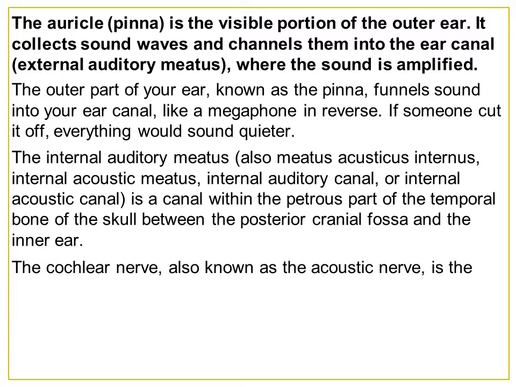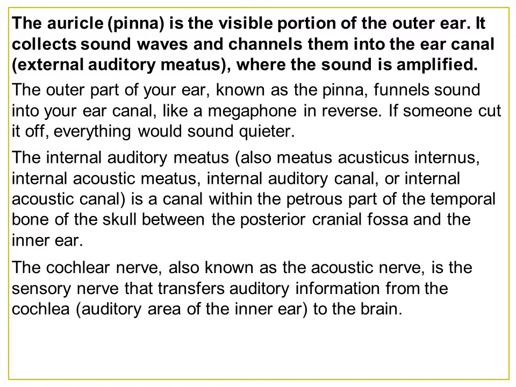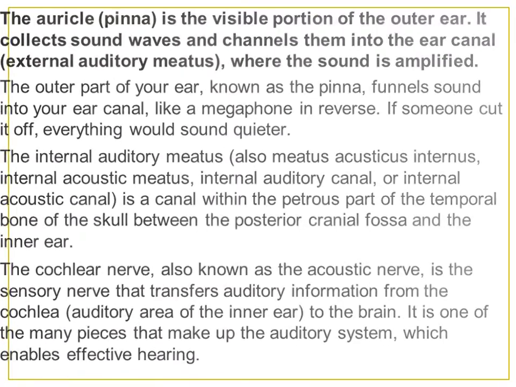The internal auditory meatus, also meatus acousticus internus, internal acoustic meatus, internal auditory canal or internal acoustic canal, is a canal within the petrous part of the temporal bone of the skull between the posterior cranial fossa and the inner ear. The cochlear nerve, known as the acoustic nerve, is the sensory nerve that transfers the auditory information from the cochlea, the auditory area of the inner ear, to the brain. It is one of the many pieces that make up the auditory system, which enables effective hearing.